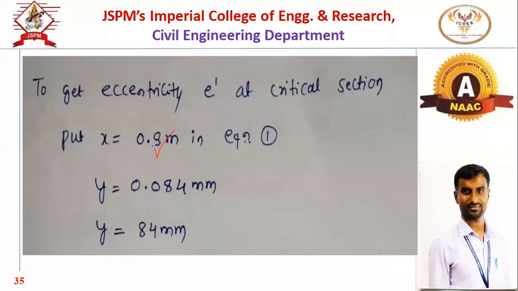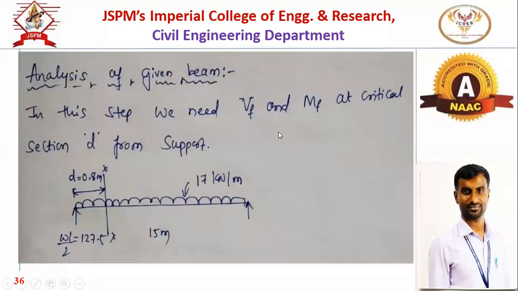Now putting this value of x in equation number 1, we will get the y. And that y is nothing but the e, that is 84 mm. So this 84 mm is the eccentricity at a critical section.